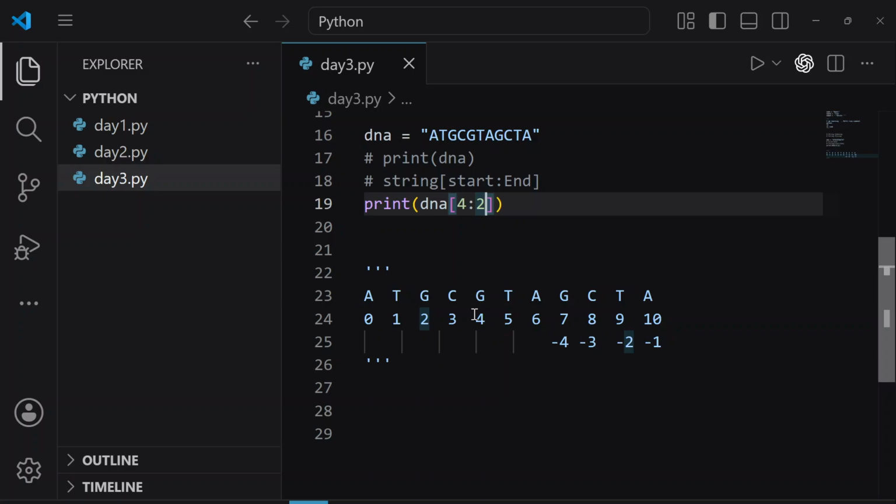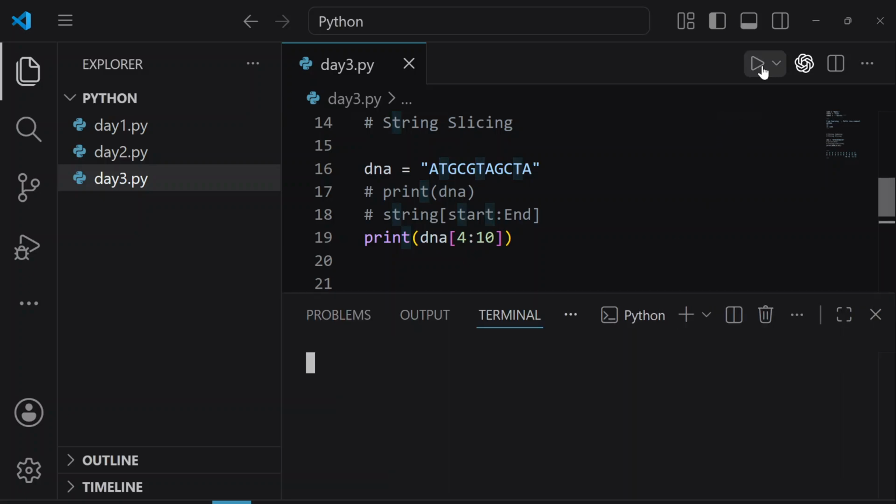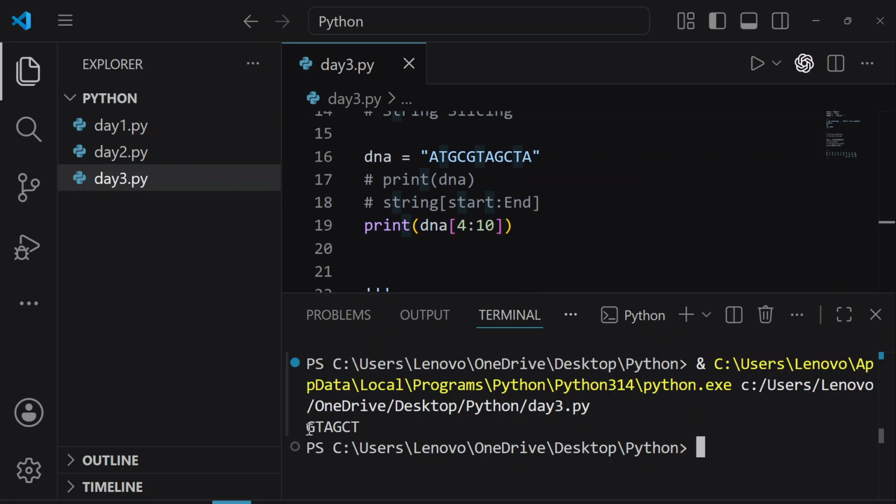So here our starting index is 4. Let's give the ending index 10. So here the ending index is not included. That means we are only going to see till t. Means G, T, A, G, C, T. Let's run it. So here we are seeing G, T, A, G, C, T.